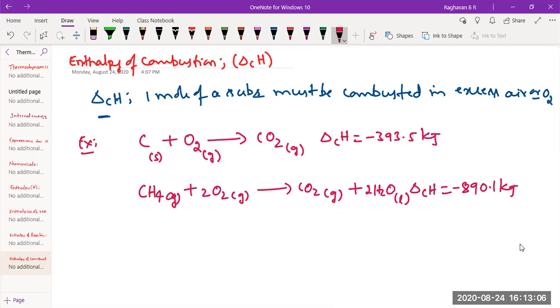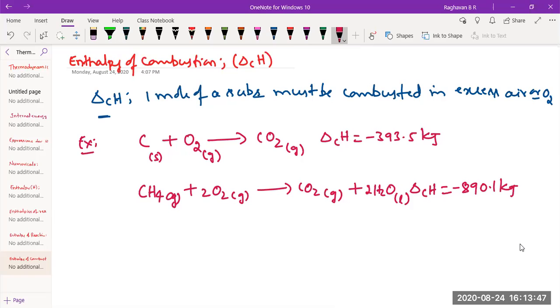Delta RH. Delta FH of CO2? Oh no, it can't be. Sorry. It can't be called the enthalpy of formation of carbon dioxide, because though 1 mole is formed, it's not from its elements. So it is delta CH of methane, correct? Because 1 mole of methane is completely burnt in excess air or oxygen. But it cannot be the enthalpy of formation of either carbon dioxide or water. It can otherwise be the enthalpy of reaction, that's all, as it is a balanced equation.